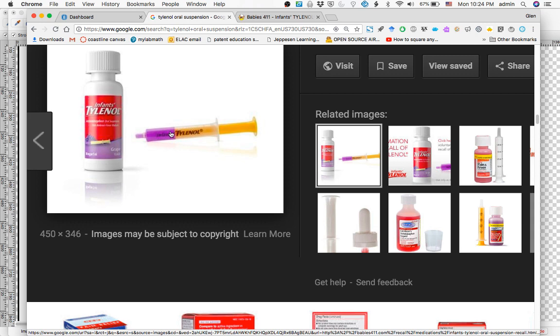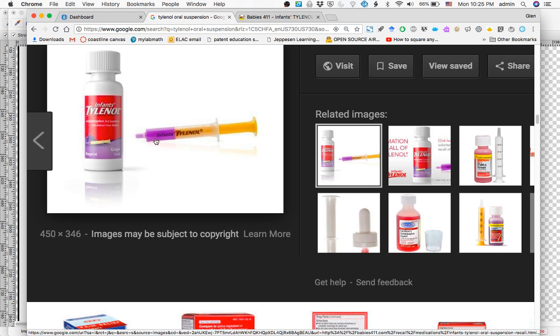That's called a suspension. This is called a suspension because you need to shake the bottle in order to mix everything evenly. It looks all purple right now, but if you leave this syringe on the table for a long time, all the Tylenol solids are going to sink to the bottom, and you're just going to have purple syrup on top and Tylenol solids in the bottom. You try to give that to the baby, that's not going to go over too well. You need to shake this bottle.